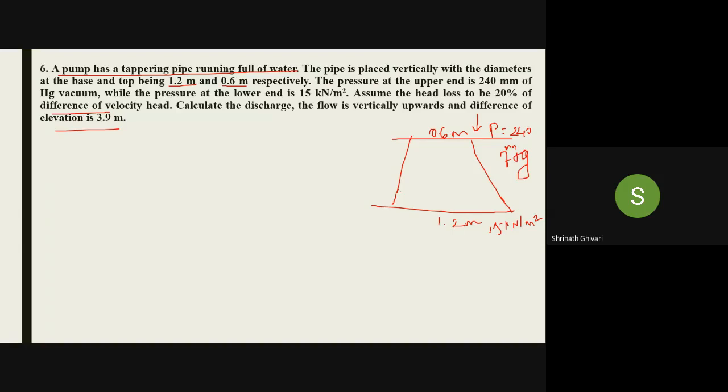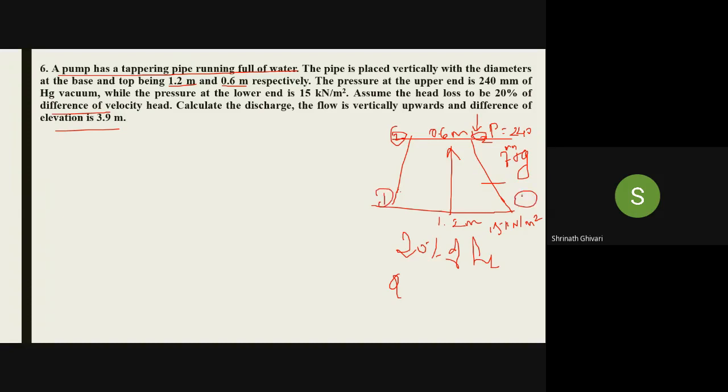Yesterday I told you about another equation where we are calculating for real fluid. For real fluid, we take the losses which are happening in the pipe. That is nothing but the head loss, which is 20% of HL. Calculate the discharge Q. The flow is vertically upwards, and the difference of elevation is 3.9 meter. The fluid is flowing like this, from section 1 to section 2. This will be section 2 and this will be section 1.